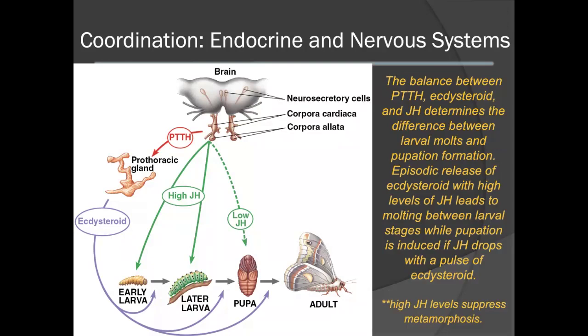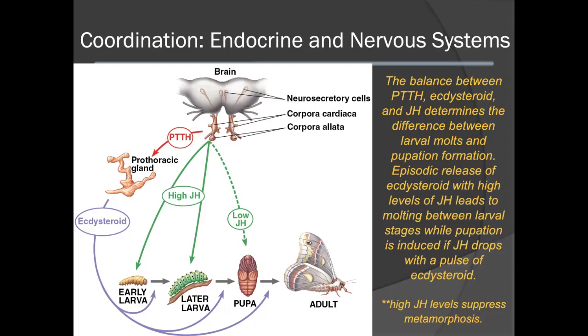This diagram depicts the relationship of PTTH, juvenile hormone, and ecdysteroid in the development of a caterpillar. The balance between these hormones will determine the difference between when a larva progresses through successive molts or when it needs to form a pupa. This will then lead to metamorphosis that will then lead to the emergence of the adult form.